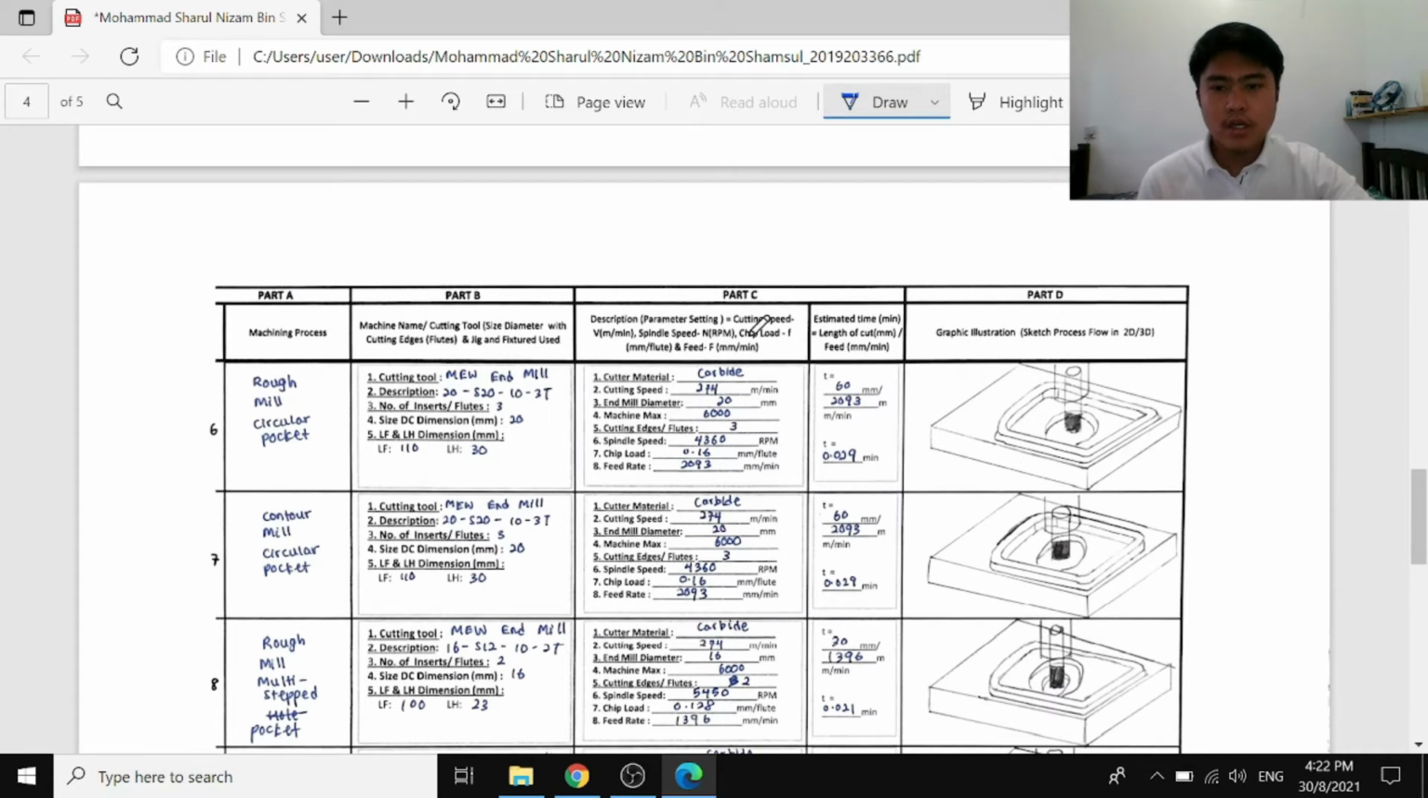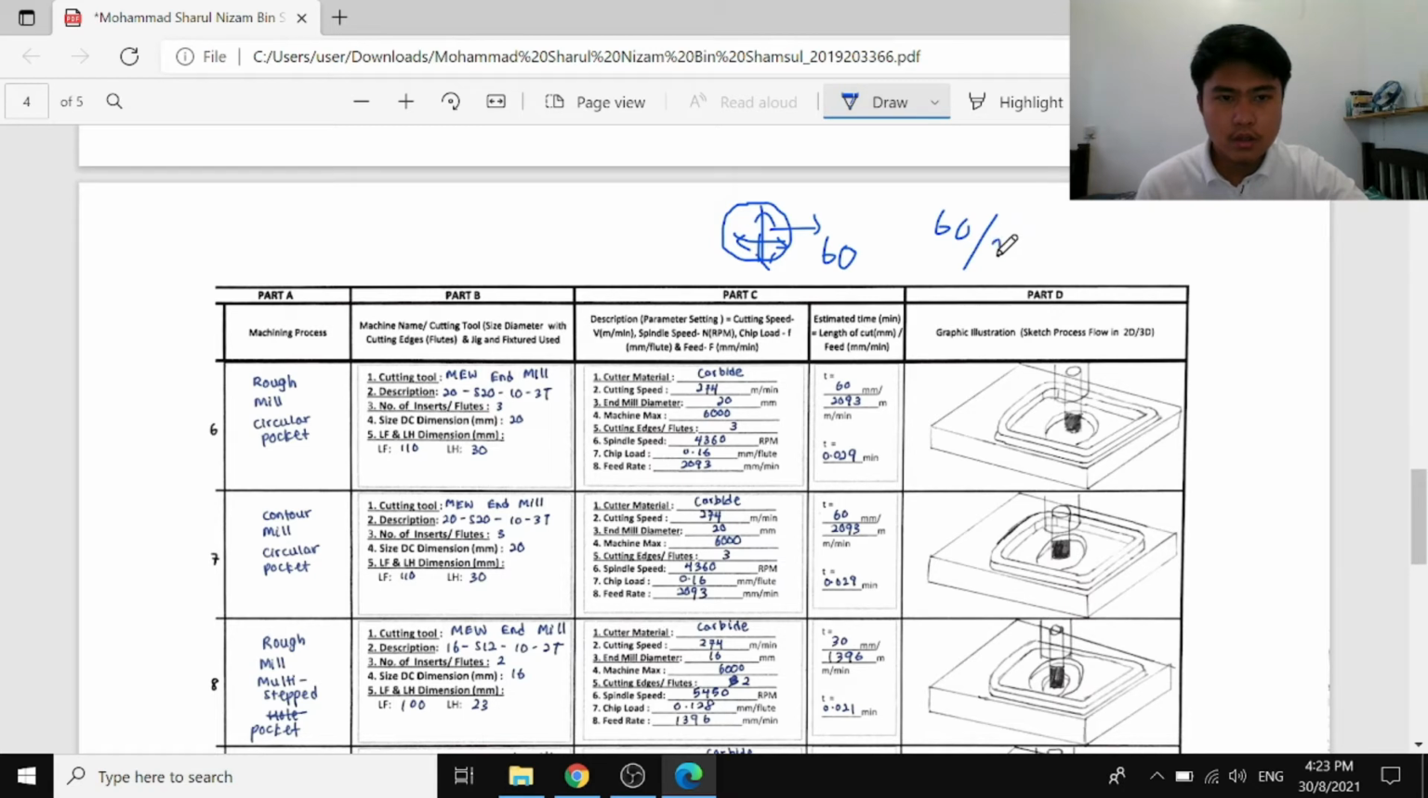So for the DC dimension, I choose 20 because the circle diameter is 60, and this one also 60. Same value for this one, and this one equals the same value, 60. So 60 over 3, I get 20. So I choose 20.